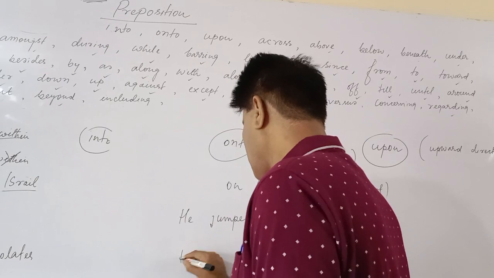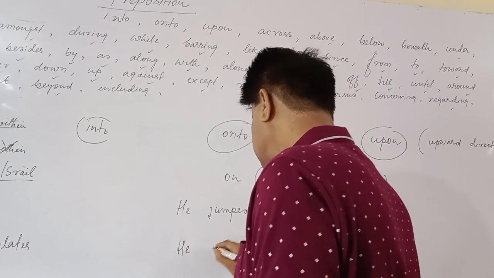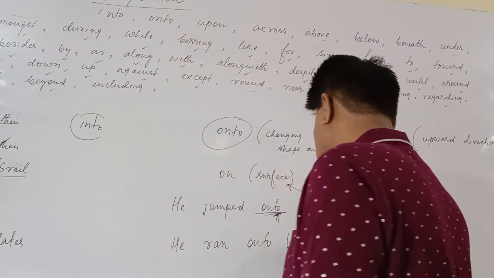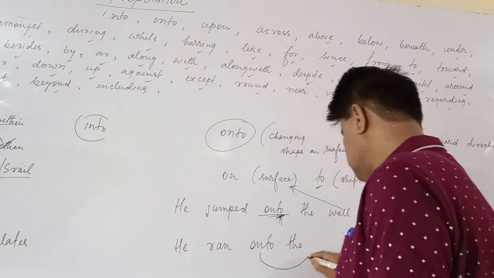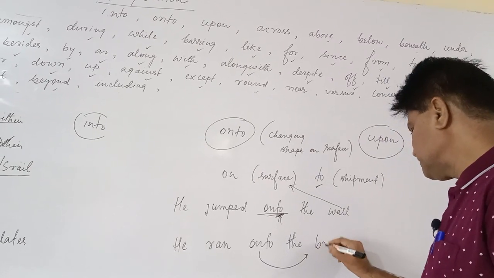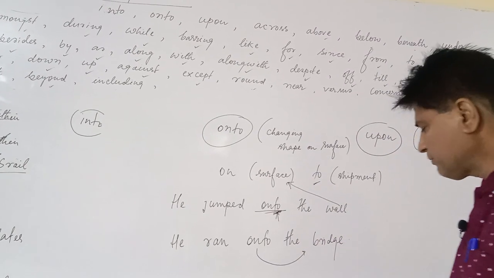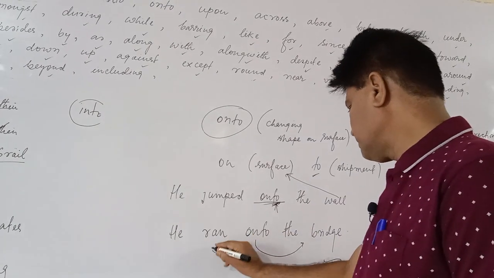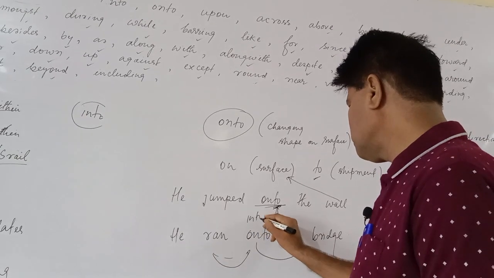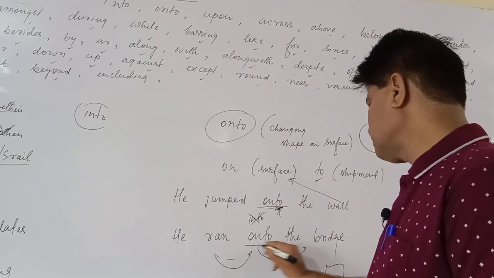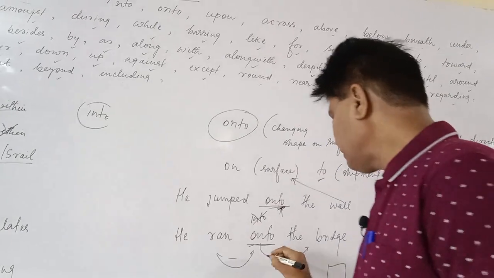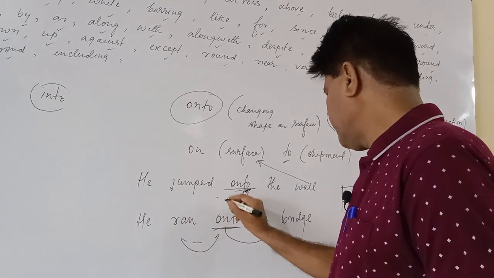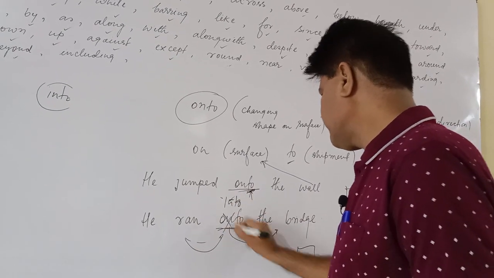Clear? He ran onto the bridge, if we say like that, is it correct? Running is a matter of into, not onto. Onto will be applied when there is a surface only.